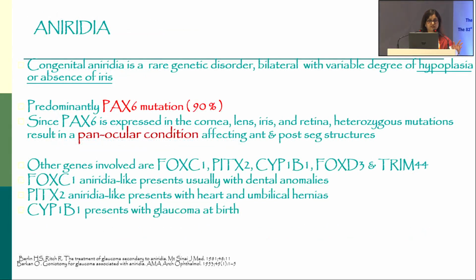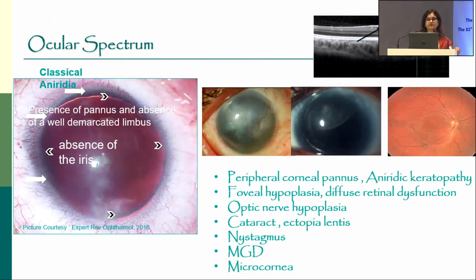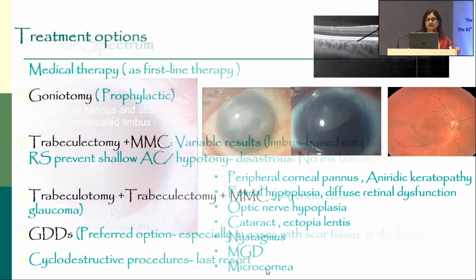Aniridia. We see it commonly because ours is a tertiary care institute, and it's a genetic disorder with PAX6 mutation and a pan-ocular condition affecting both anterior and posterior segments. Glaucoma occurs in 46 to 70% patients, and these are some of the features which are commonly seen: corneal pannus, aniridic keratopathy, which is progressive, optic nerve head hypoplasia, foveal hypoplasia, cataract, subluxated lens, microcornea, nystagmus.